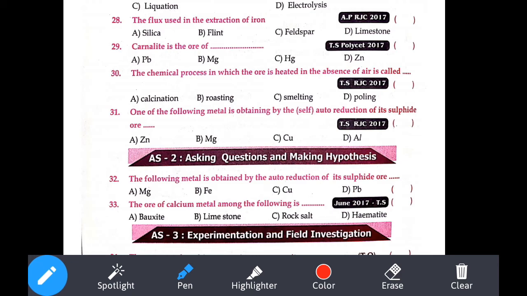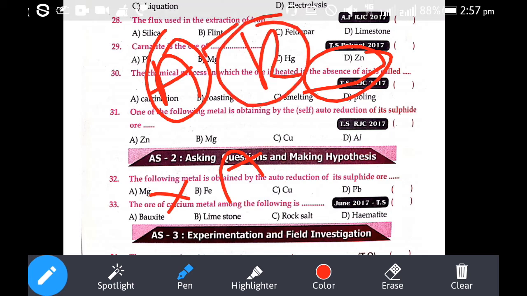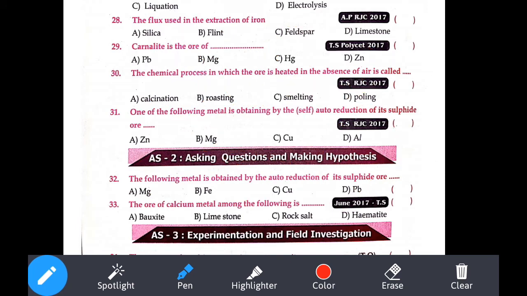Okay, the chemical process in which ore is heated in the absence of air. See here, there are two concepts: in the presence of air and in the absence of air. You know chicken roasting, how you do the roasting in the presence of air, oxygen is required. So just remember, if it is heating in the presence of air, it is roasting. If it is in the absence of air, it is called calcination. Calcination is our answer.